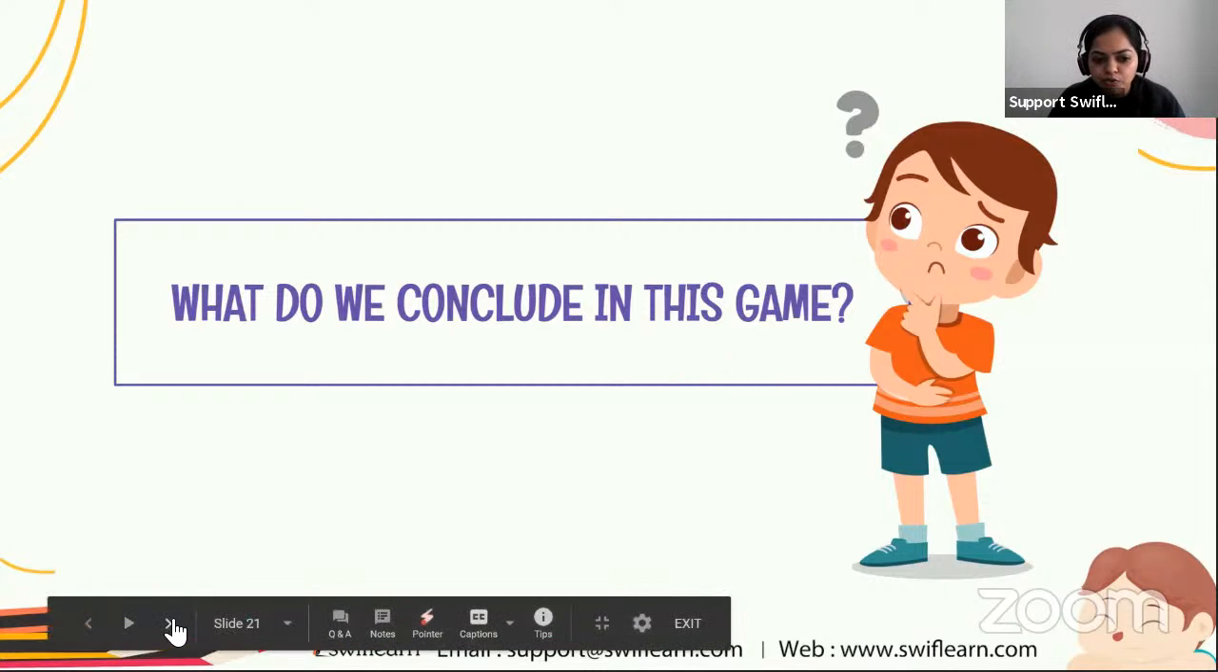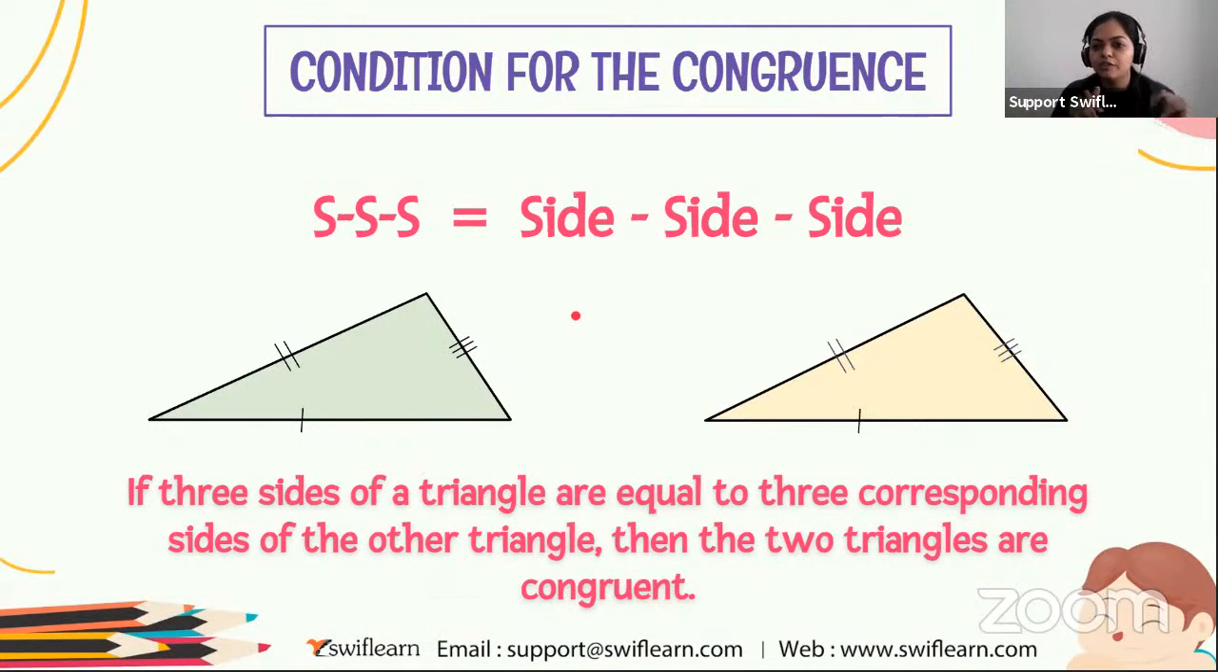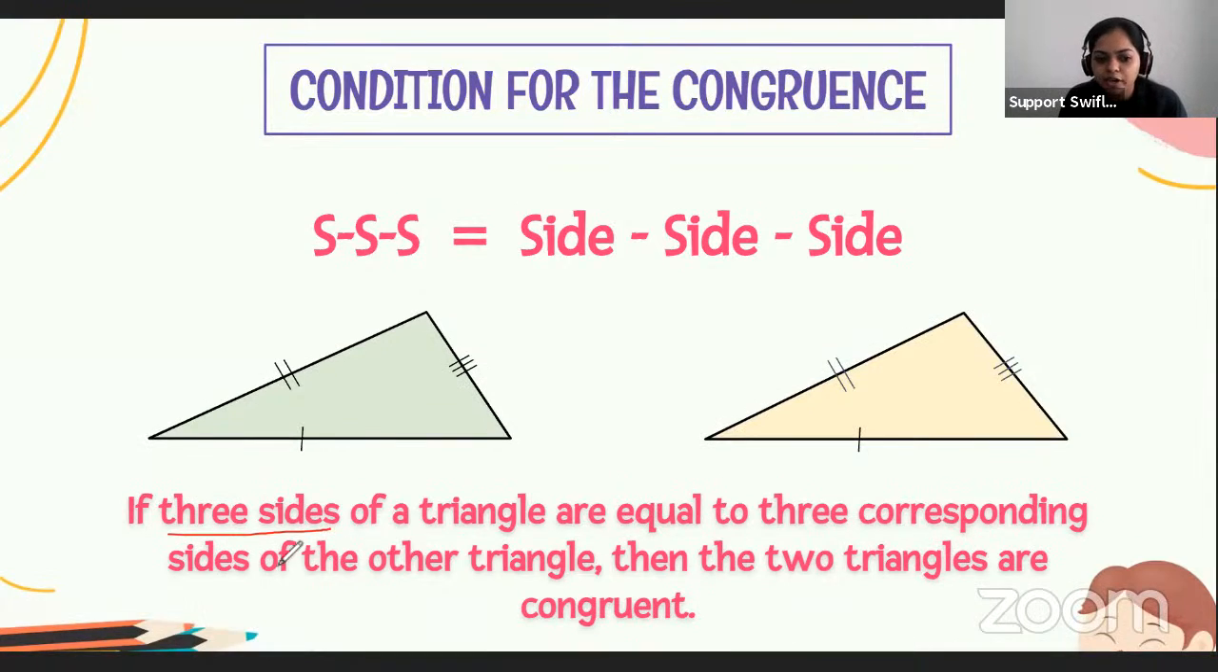So let's move to the next slide. This is the first condition of congruence that we have concluded from the game. If all the three sides of a triangle are equal to the three corresponding sides of the other triangle, then the two triangles are congruent. Got it? If the three sides of one triangle are equal to the three sides of the other triangle, then the two triangles are definitely congruent to each other. Understood, everyone?